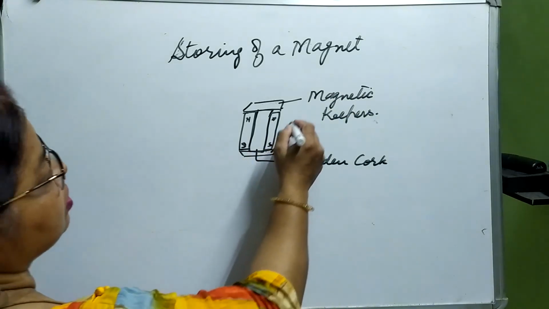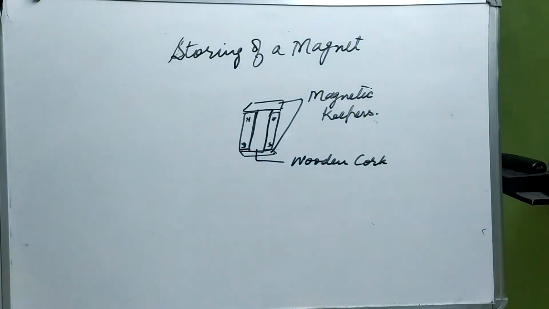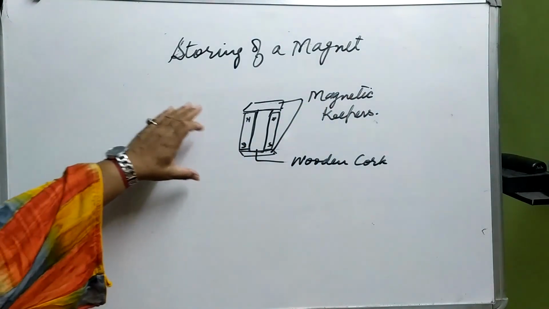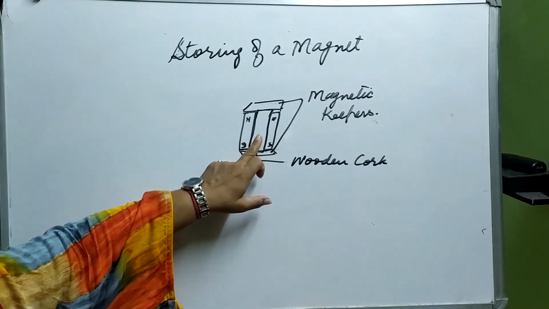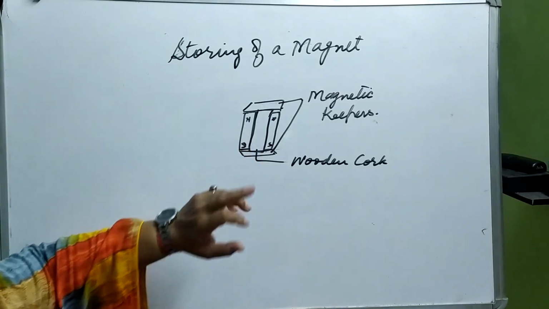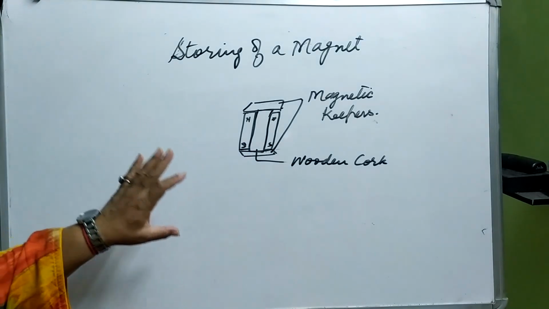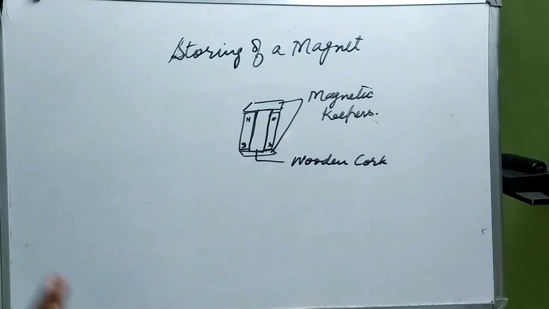This one and this one. These iron strips, or sorry, magnetic strips. Okay, so these are used on the edges, and in the center we use wooden cork. So like this, if we keep them in a box, they do not lose their magnetic properties.